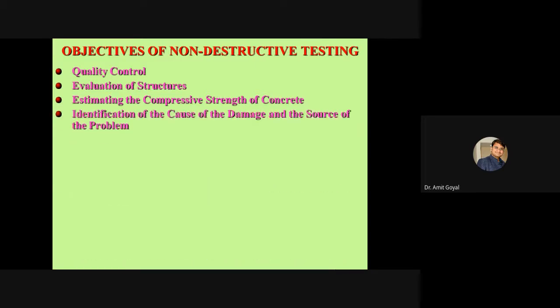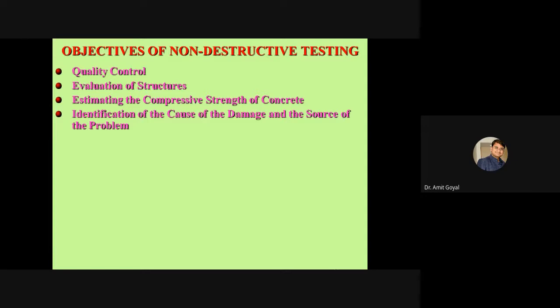So here, these equipments are very useful in finding out the cause of the damage and source of the problem. These are like a human body. If you go to the doctor, the doctor will suggest some blood tests, some tests, so that he can know the cause of the problem. Here also, the cause of the damage and the source of the problem is very important, because in a structure sometimes we find that the problem is something else and we are diagnosing something else, right?